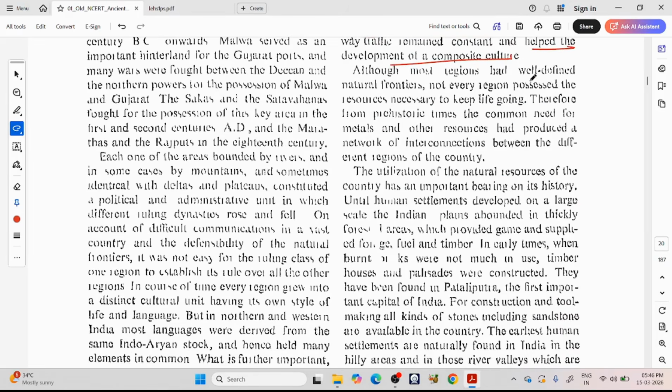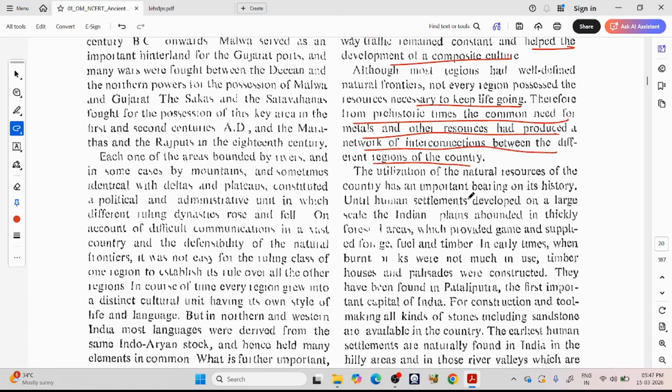Although most regions had well-defined natural frontiers, not every region possessed the resources necessary to keep life going. Therefore, from prehistoric times, the common need for metals and other resources had produced a network of interconnections between different regions of the country. The utilization of the natural resources of the country has an important bearing on its history.